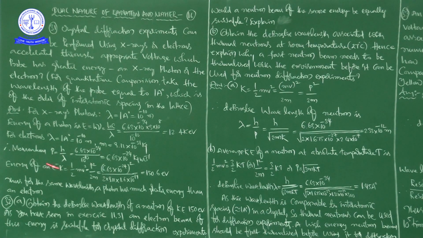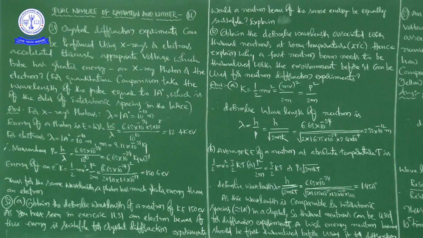Now, first momentum P. The relation is lambda is equal to h by P, so P is equal to h by lambda. That is equal to 6.63 into 10 to the power of minus 34 divided by 10 to the power of minus 10. That is equal to 6.63 into 10 to the power of minus 24, because the minus 10 goes to the numerator as 10 to the power of plus 10, and minus 34 is already there.